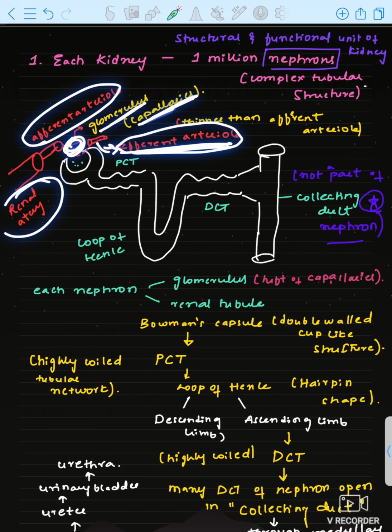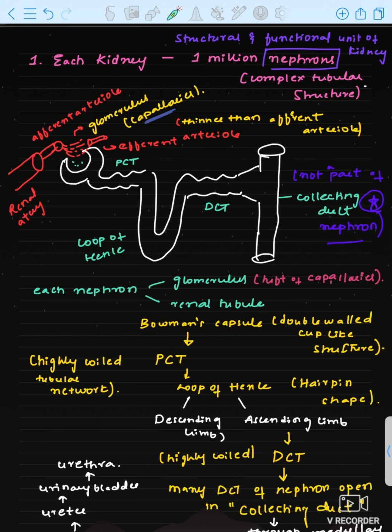Okay, this glomerulus is there, no? This is a part of the nephron. This capillary network is there, no? The tuft of capillaries, that is a part of the nephron. And here the tubule, the renal tubule. What does the renal tubule contain? This is Bowman's capsule. See, Bowman's capsule. It is a double-walled Bowman's capsule, which will lead to the PCT, that is the proximal convoluted tubule. Proximal means first, the beginning, which is attached to the glomerulus. Okay,